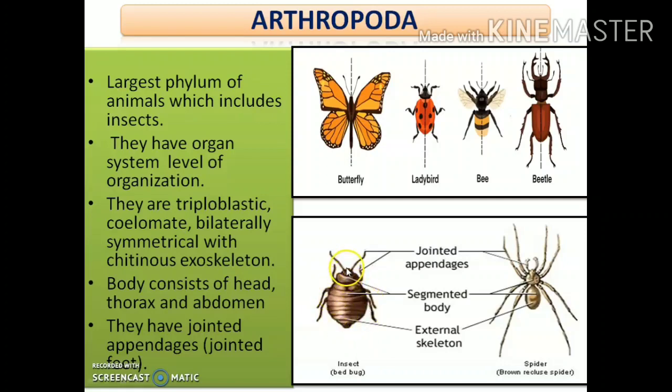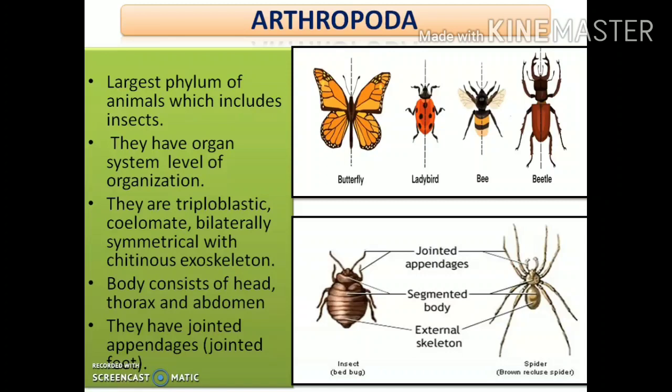That means the entire insect or the entire animal can be divided here into three parts: head, thorax, and abdomen. Here also, this portion is the head, this portion is the thorax, and this portion is the abdomen. That means the body can be divided mainly into three broad parts: head, thorax, and abdomen.